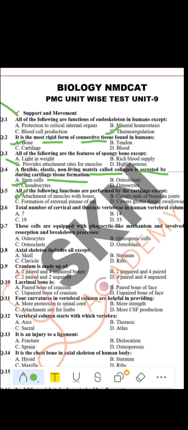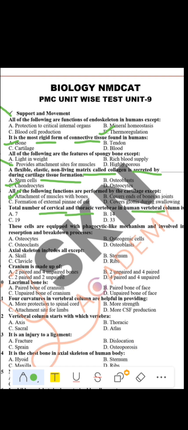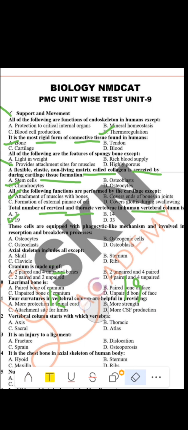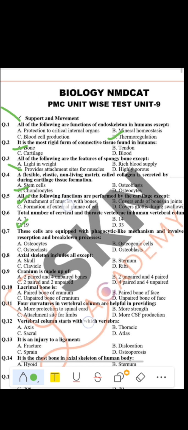Yes. Now let's move towards question number 6. They're asking the total number of cervical and thoracic vertebrae in the human vertebral column. When we count and add the cervical and thoracic vertebrae, how many are there? We have 7 cervical and 12 thoracic. When we count both, it will be 19. So we have 19 vertebrae in the cervical and thoracic regions.